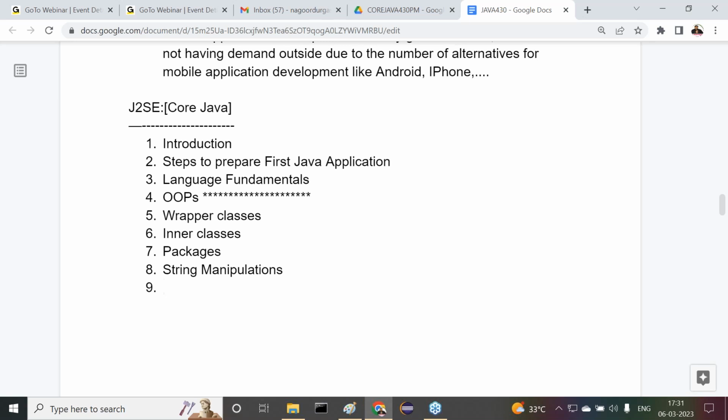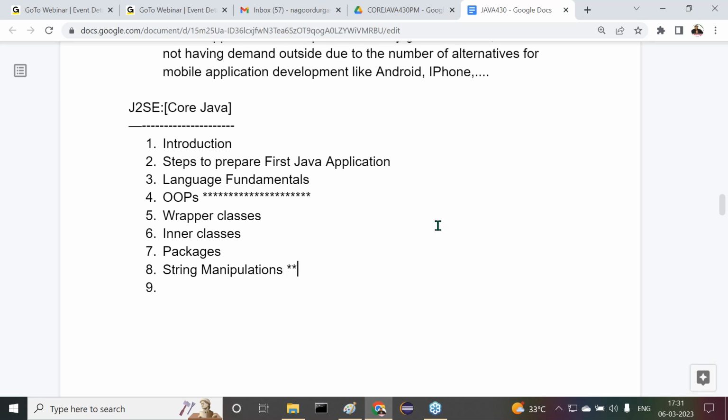Got it or not? Checking whether the string started with a capital D or not. Checking whether the string started with a small s or not, ended with a small s or not. Checking whether the string contains a particular string or not. Like this, so many operations we are going to perform. To perform all these operations, here we have a separate topic, string manipulations.